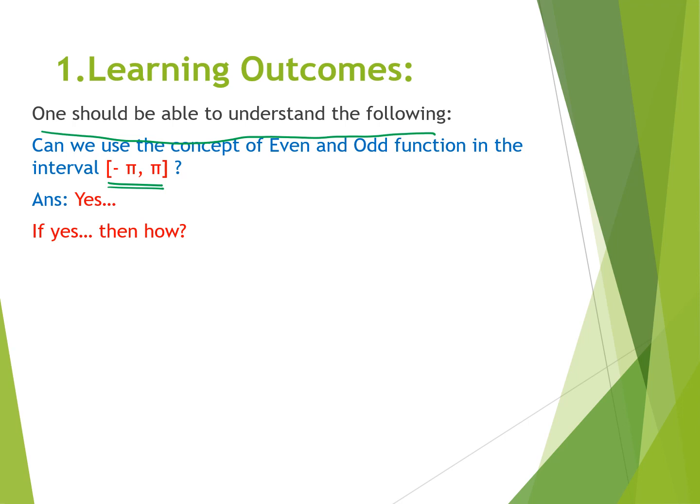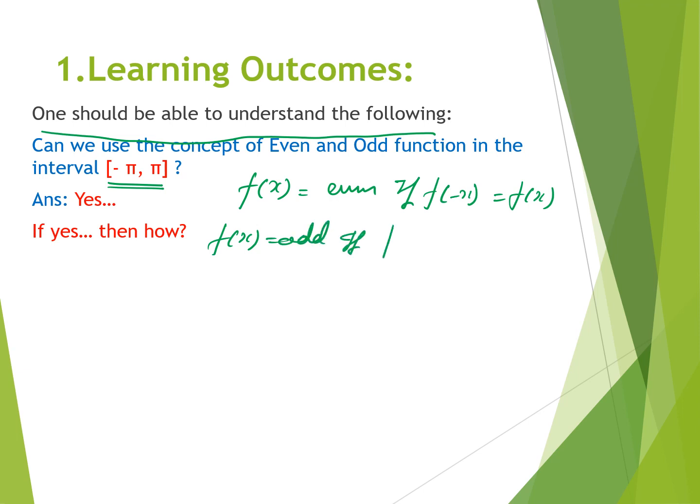But before going further, we just want to confirm that a function f(x) is even if f(-x) is equal to f(x), and a function f(x) is odd if f(-x) is equal to -f(x). Now, a few integration properties. The function f(x) = x is an odd function because when we substitute x as -x we get -x, so it is an odd function.